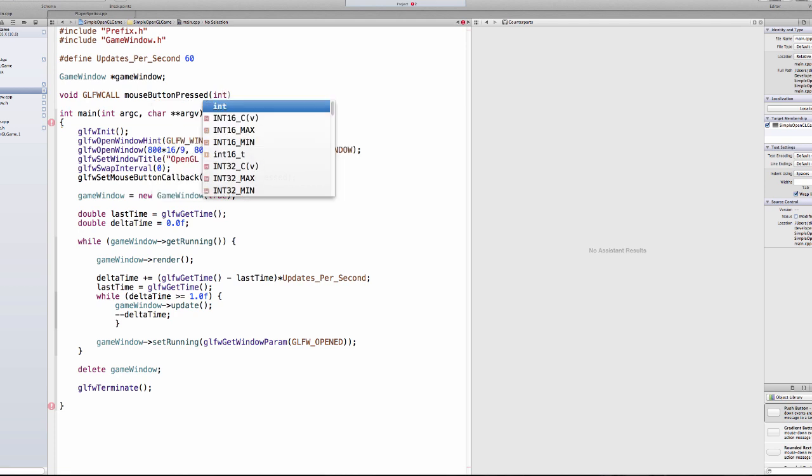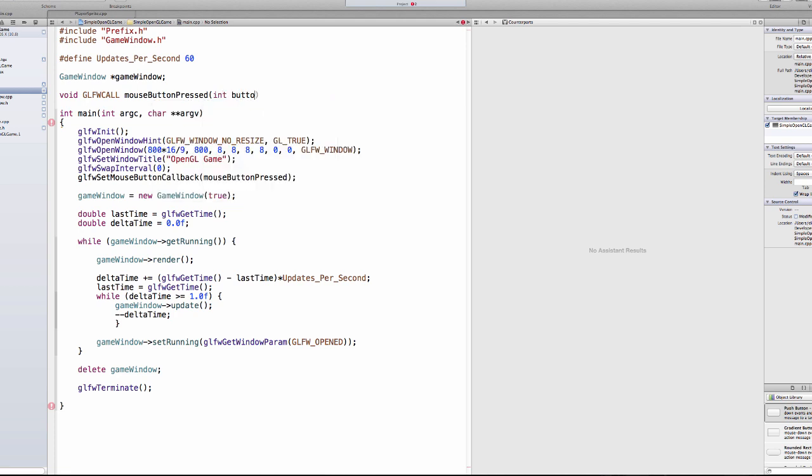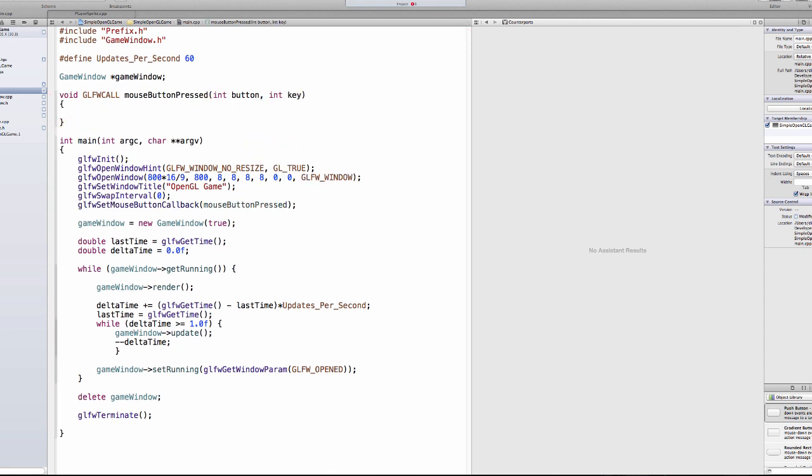It has the button, so int button, and it has the key, so int key. What this function does is every time we click, GLFW will call this function. This is necessary for GLFW, and it has two arguments, the button and the key.